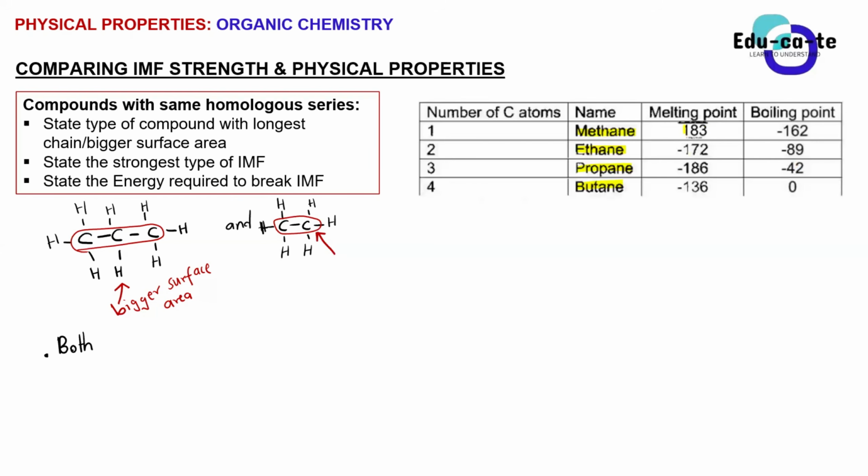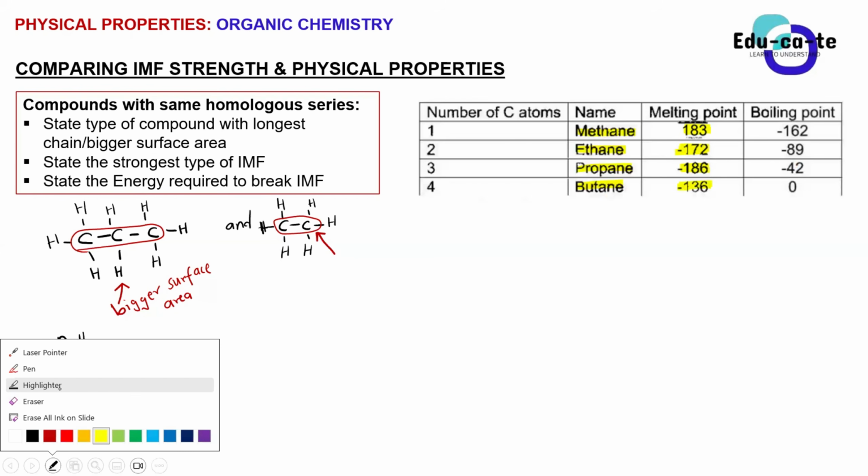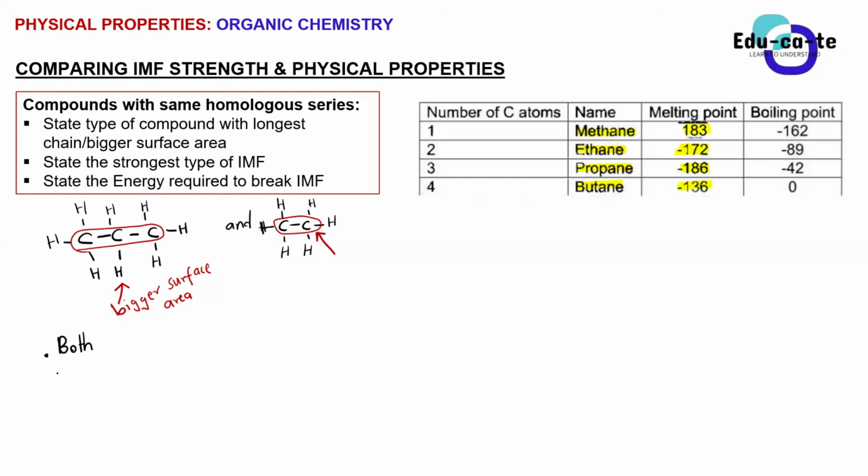The melting point of ethane is negative 172. The melting point of propane is negative 186. And the one for butane is negative 136. Right, so I think there must be negative 183 here.